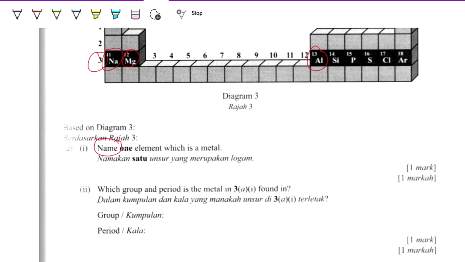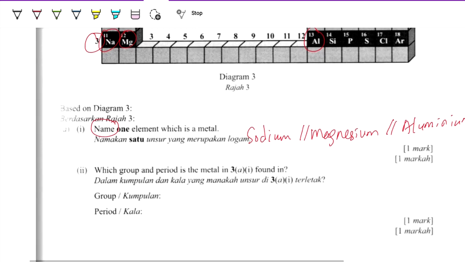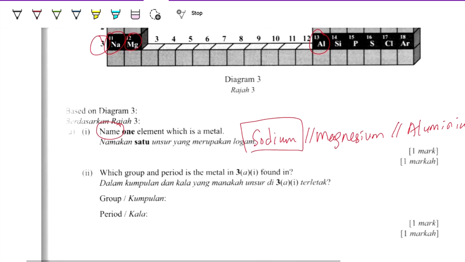Since the question says to name it, you have to write the full name. So it is sodium, or magnesium, or aluminium. You can pick any one of these. So number 2, which group and period is the metal you mentioned in 3A1? Okay, let's say we focus on sodium. So sodium is in group 1 and period 3.